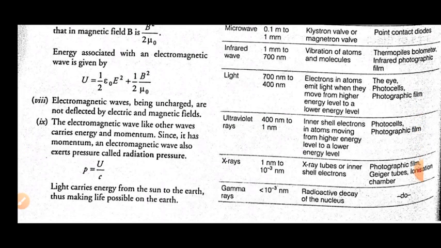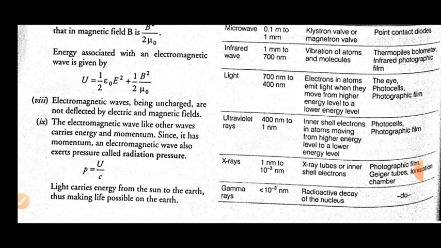Now visible light has a wavelength range from 700 nanometer to 400 nanometer. Visible light is produced by electrons in atoms emitting light when they move from a higher energy level to a lower energy level. Whenever electrons get excited, they go to a higher energy state, and after their lifetime, like 10 to the power minus 8 second, or for metastable states a greater lifetime, they come back to their normal configuration. At that time they emit the excess energy, and that lies in the range of visible light.